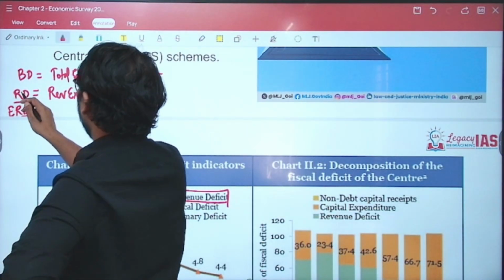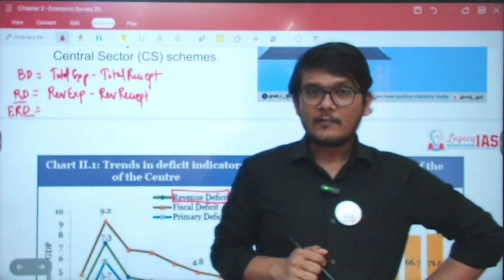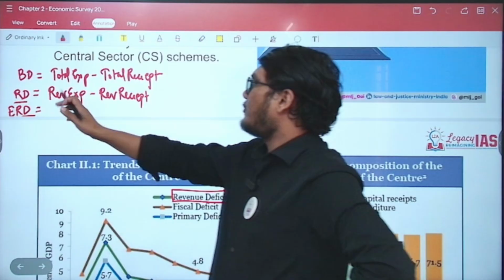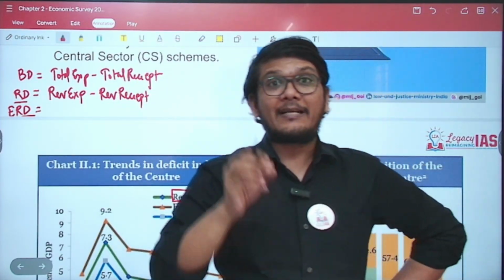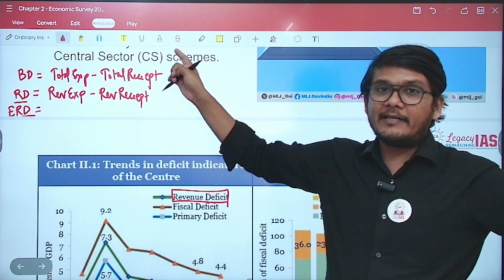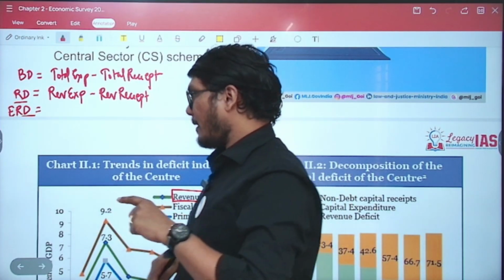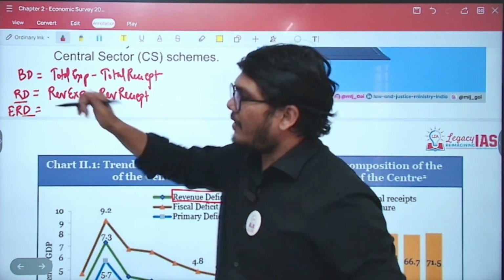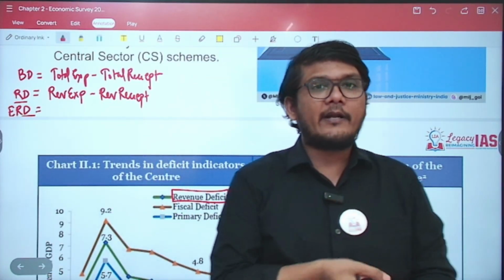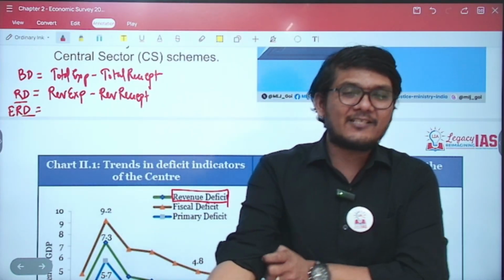In your revenue deficit, there is a component known as revenue expenditure, correct? Now, in this revenue expenditure, the money that is given to the states for capital asset creation, remember we discussed that in effective capital expenditure, is also included in revenue expenditure. But should that be included? Absolutely not, because using that money, the asset is being created.